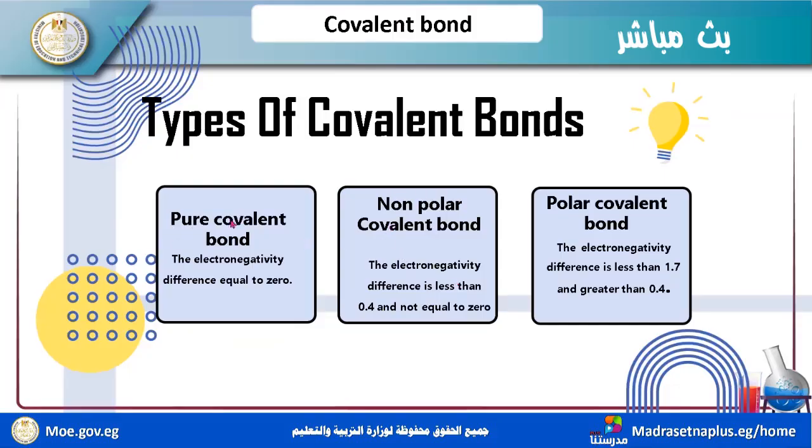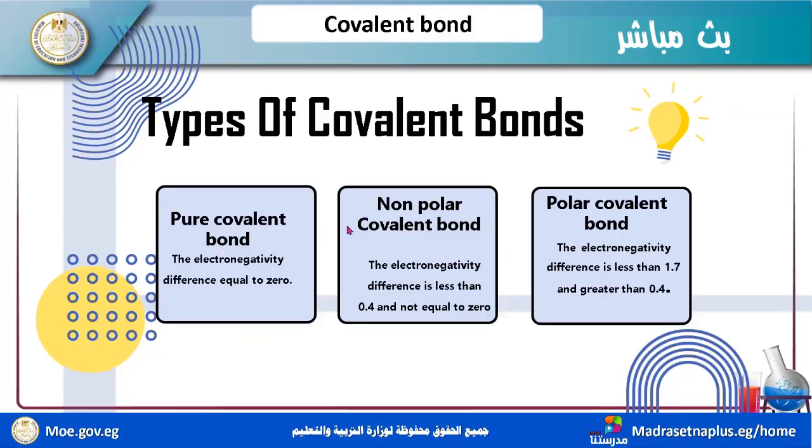The first is pure covalent bond, then polar covalent bond and non-polar covalent bond. What is the difference between these types of bonds? First, the pure covalent bond: the electronegativity difference equals 0 between the two atoms.